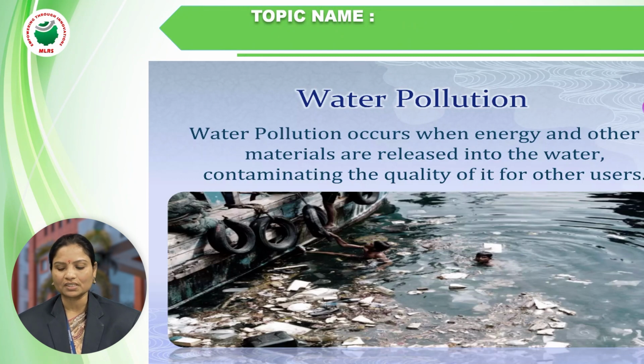Water pollution occurs when energy and other materials are released into water, contaminating its quality for other uses. The release of all the waste, contaminants, impurities, and chemical substances into water causes water pollution. Especially, water pollution comes from industries.